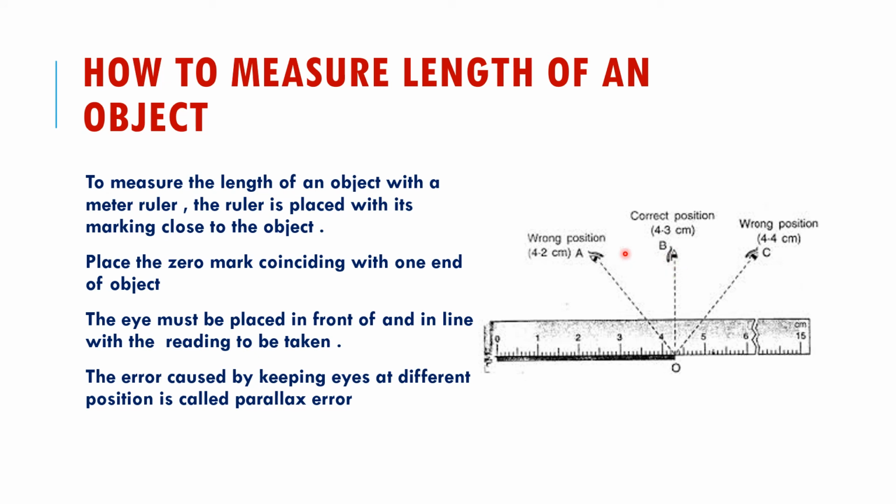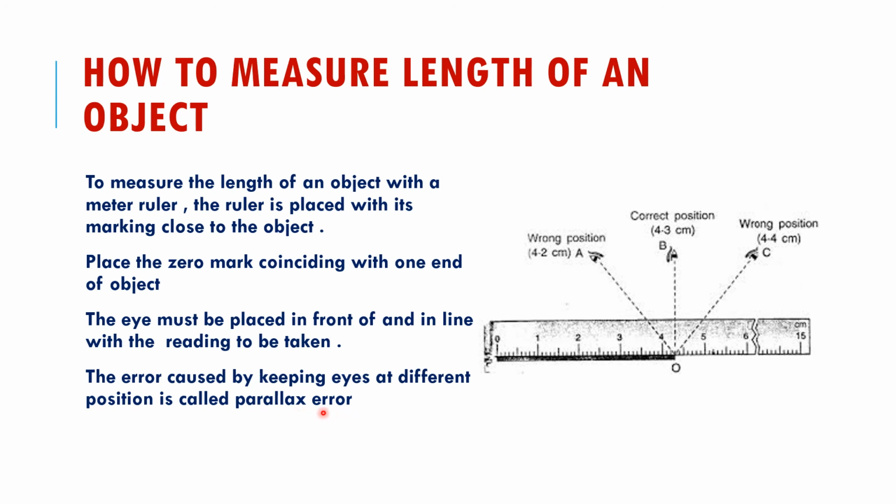You can place your eye at different positions. You can see from this side, from that side, or from the middle. So which is the correct position? You should always see from the top so that the reading is in front of your eyes, straight like that. Never see from the sides because you will get a wrong reading. An error can be caused, and that is called a parallax error. Because of seeing from a different position, there is an error. Error means something which is not correct. Some mistake can happen in your reading. So that is called a parallax error.